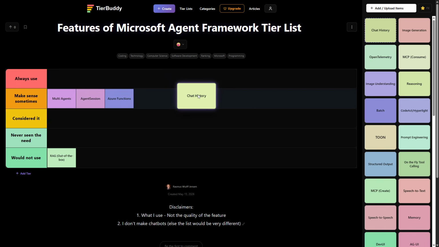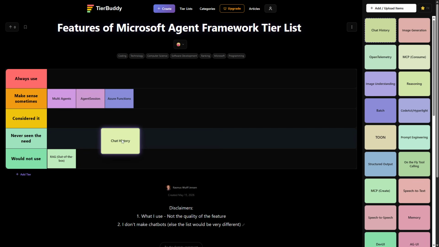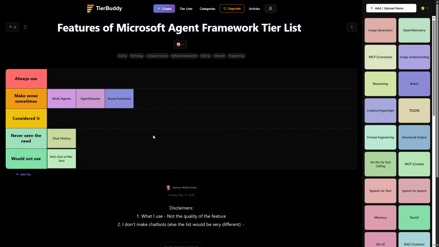Chat history. I have never seen the need so far in saving a previous chat and restoring it again. Again, because I'm not a chatbot guy, I do things behind the scenes, and there's no one to get that history for anyway. So let's put it down there.